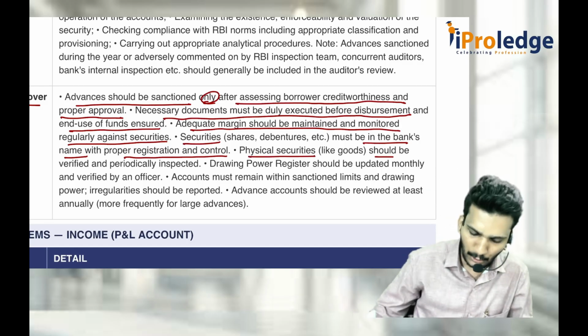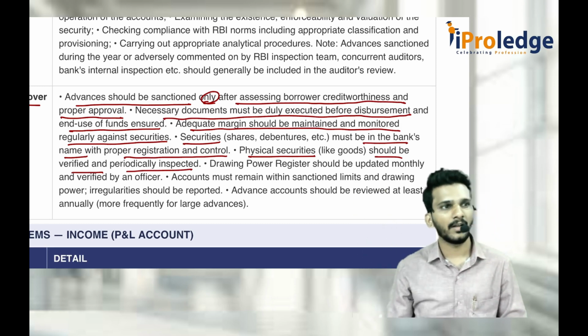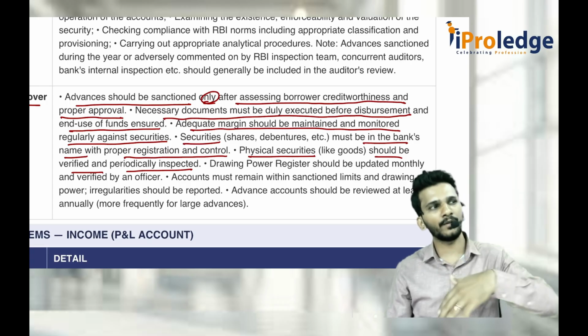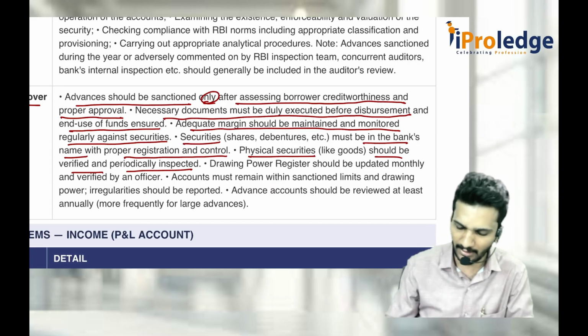Physical securities should be verified periodically and inspected. For example, if I took some gold loan, gold fluctuates so much that I should keep on verifying physically, and their valuation also should be done. If there is anything, then I should accept the security.